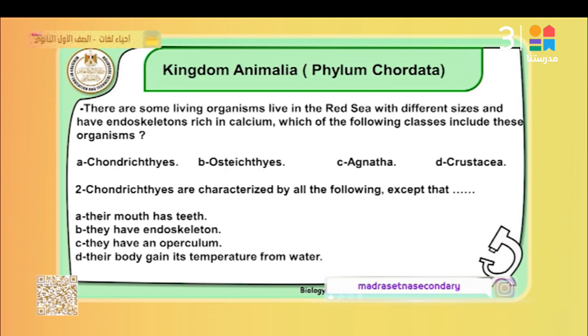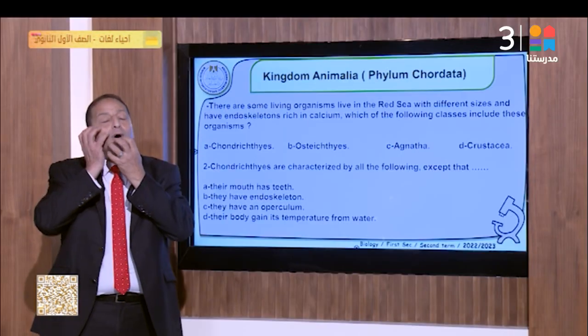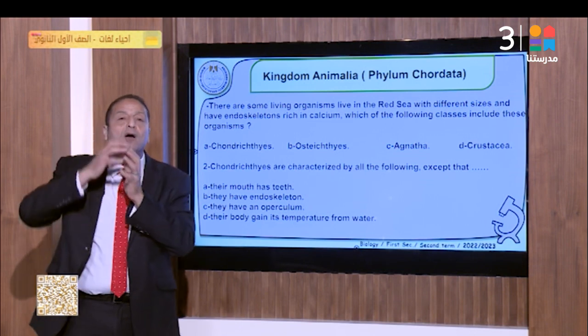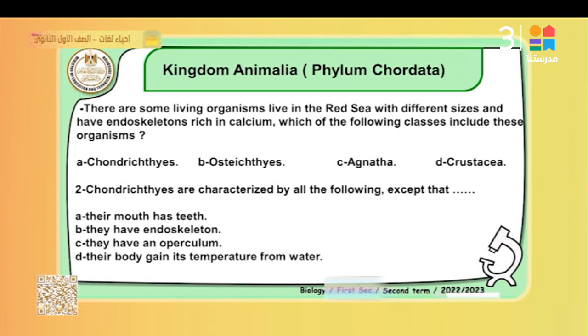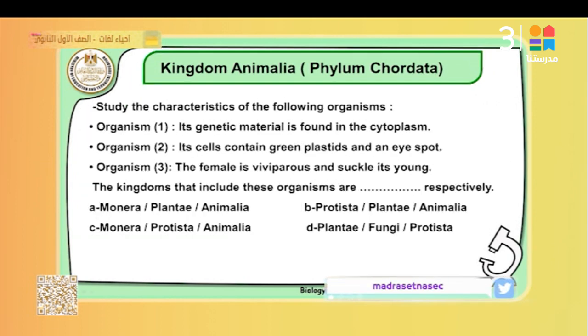Number 2, Chondrichthyes are characterized by all the following except: their mouths have teeth. That's right, sharks have teeth. They have an endoskeleton. That's right, but it's cartilage. They have an operculum? No. Chondrichthyes don't contain an operculum, which covers the gills, but it's found in the Osteichthyes. So the best answer is they have an operculum.